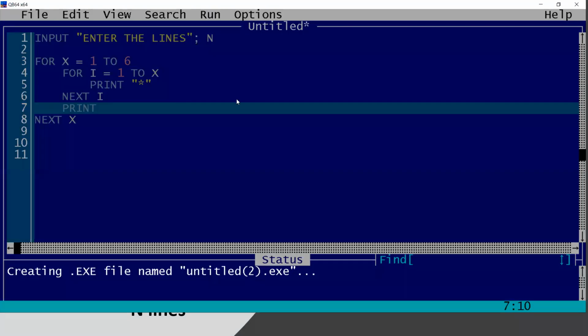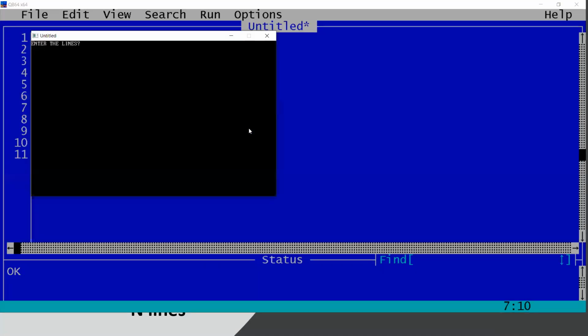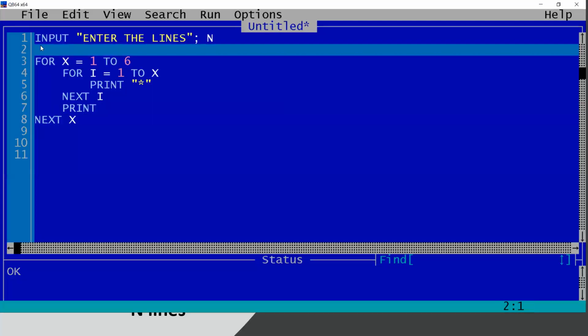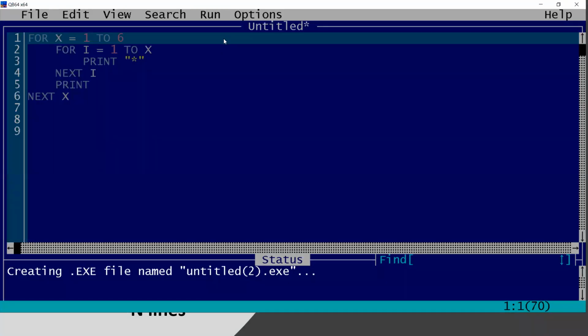So let me first print the patterns of the star. So if it gives the right answer, okay, enter the number of lines. It is invalid. Okay, let me delete this first. We do not have any use of this as of now. So first I will check if it is printing. Okay, I have made another mistake.